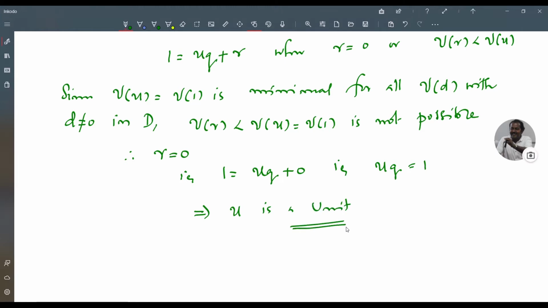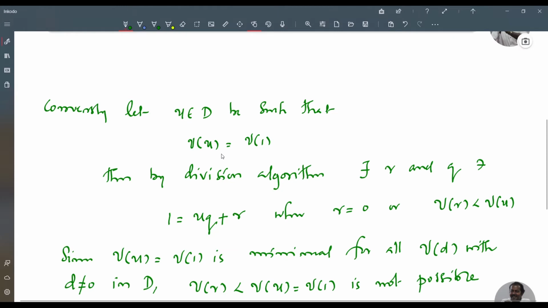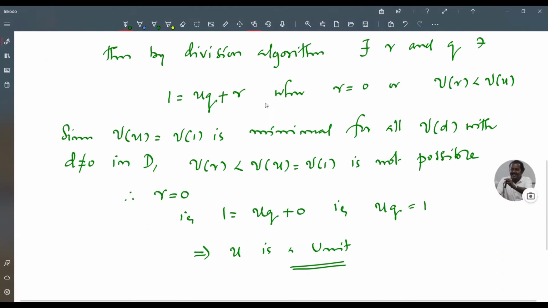So if nu of U is nu of 1, then U is a unit. So we have seen that if U is a unit, nu of U is nu of 1. And if nu of U is nu of 1, U is a unit. Therefore, U is a unit if and only if nu of U is equal to nu of 1. This characterizes units of D.